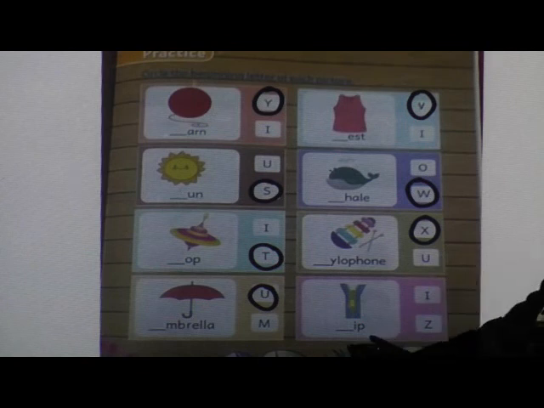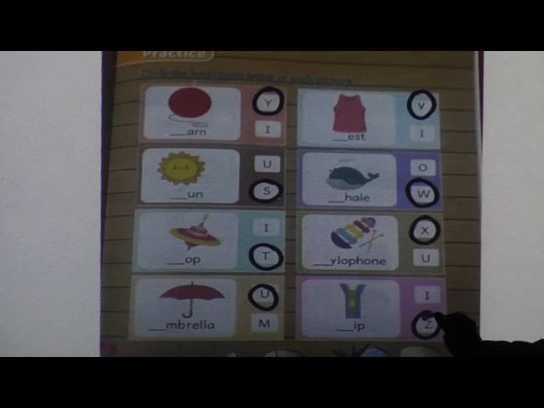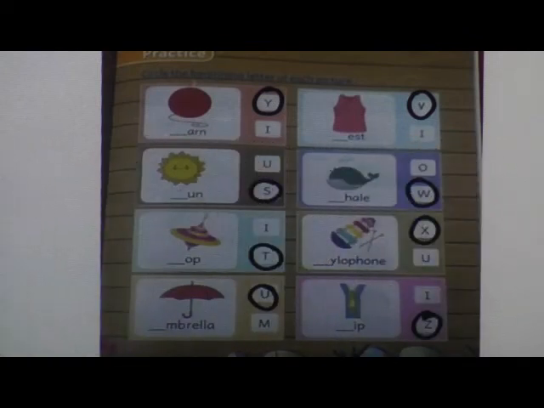Xylophone. Last picture, sorry. Which picture is this? Zip. So what will be the beginning letter? Which will be the beginning letter? Z. Zip. Come on, complete fast. Done. Complete fast. Come on.